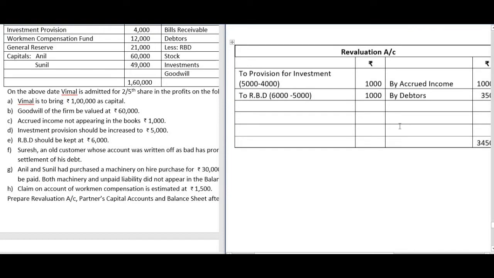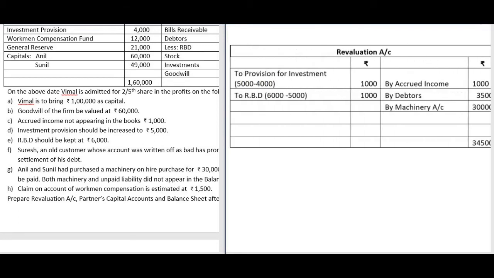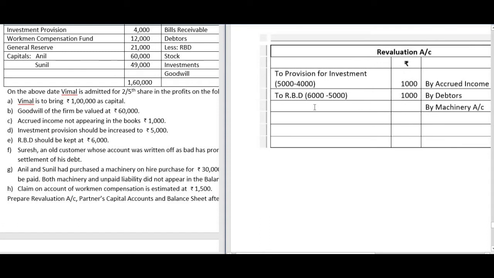So when you record an unrecorded asset, it is profit on revaluation. I have to credit it to revaluation account as by machinery account. Unrecorded asset is to be recorded, which results in profit on revaluation. So it is 30,000. Now next, there is also a liability. Liability has to be paid. So now it is recognized and brought into the books of accounts. The amount is to liability on hire purchase, as we can record it. On hire purchase.